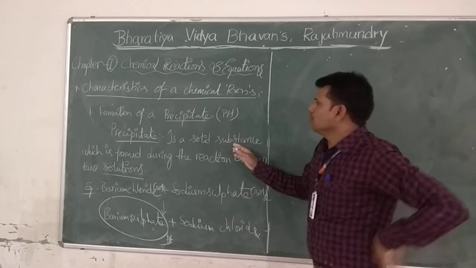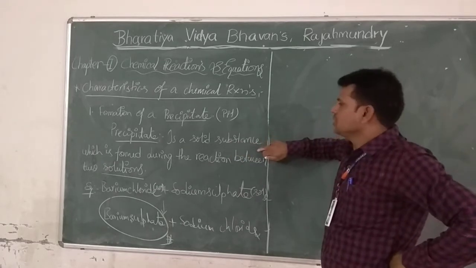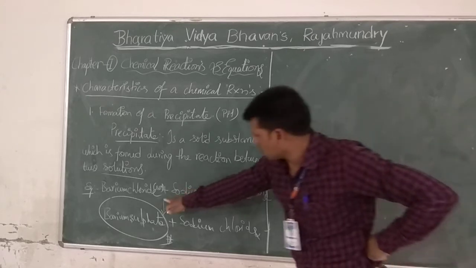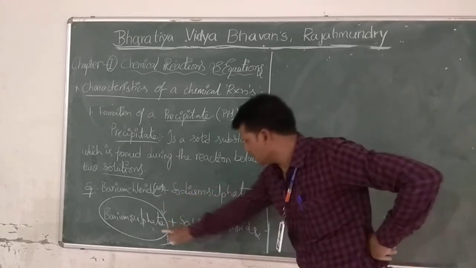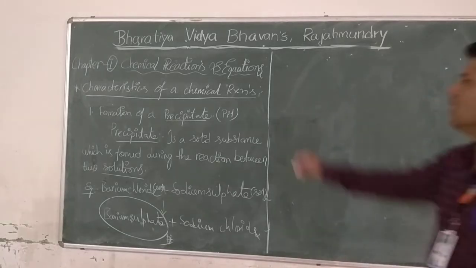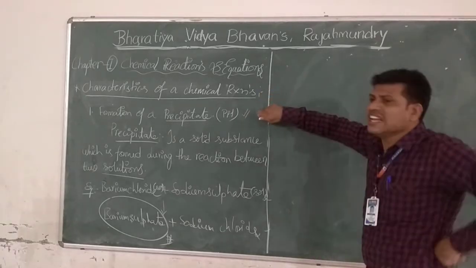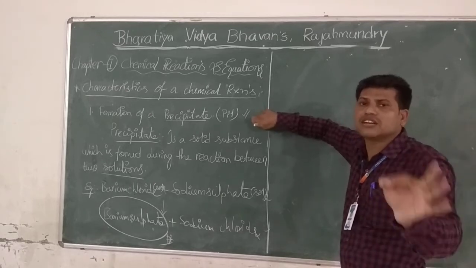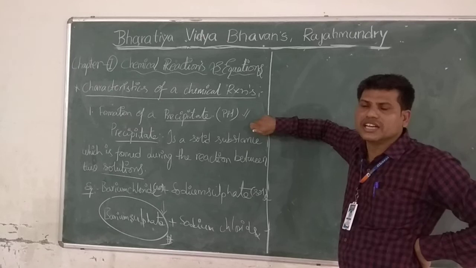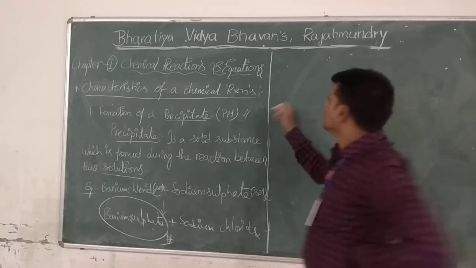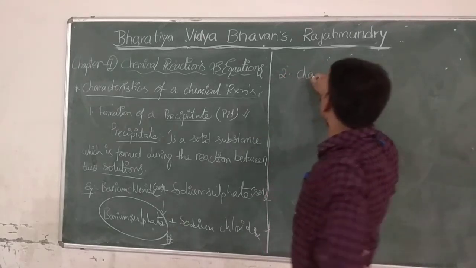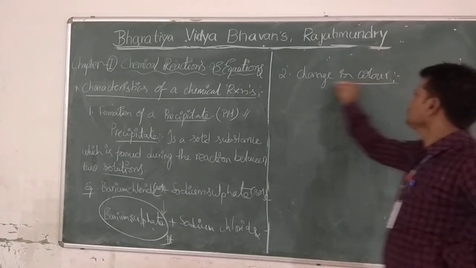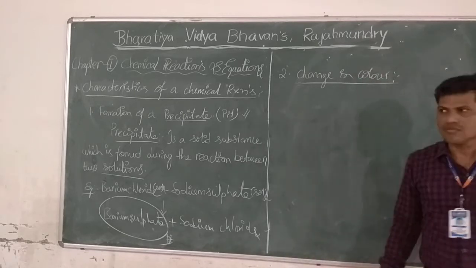So this is very important: how a precipitate is formed during the reaction between two solutions. That was observed in this reaction, barium chloride plus sodium sulfate gives rise to barium sulfate plus sodium chloride. This is the formation of a precipitate. If in any reaction you observe the formation of a precipitate, it is 100% a chemical reaction. Second one is change in color. Very important.